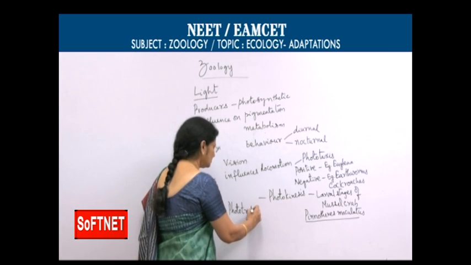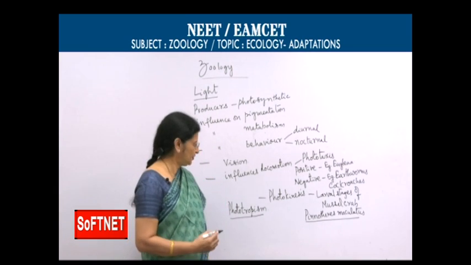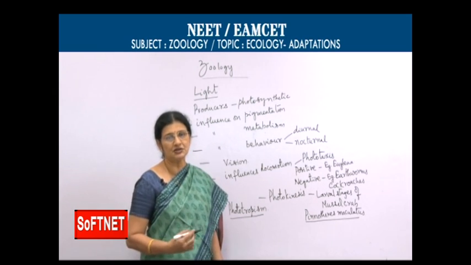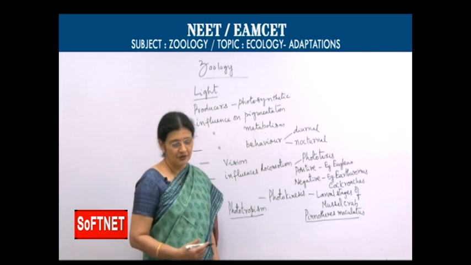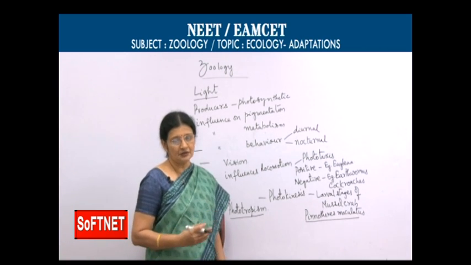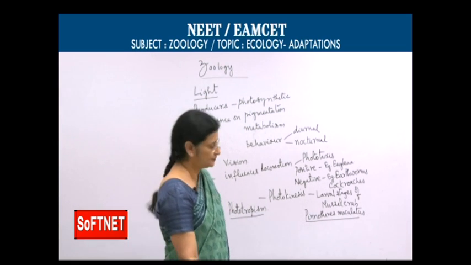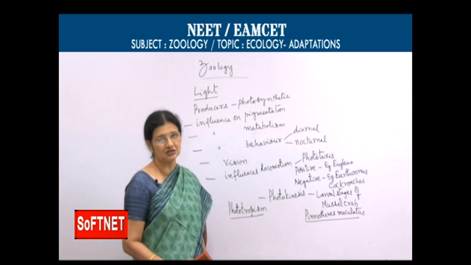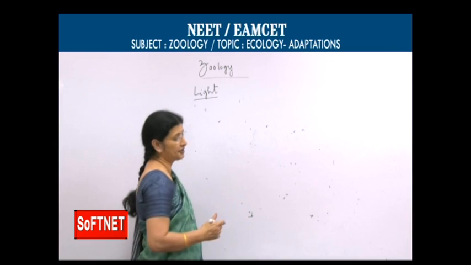And phototropism generally we observe in plants. Plants grow towards the light because they are immobile organisms. They move towards the light. Movement in the sense they grow towards the light, that is called phototropism. So, these are some of the effects of light on locomotion, and even plants growing towards the light is called phototropism.